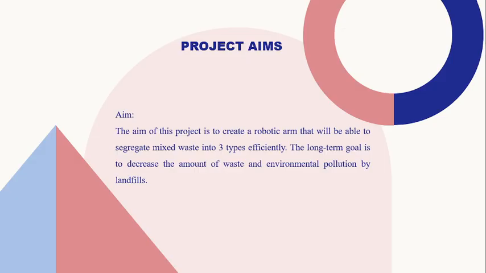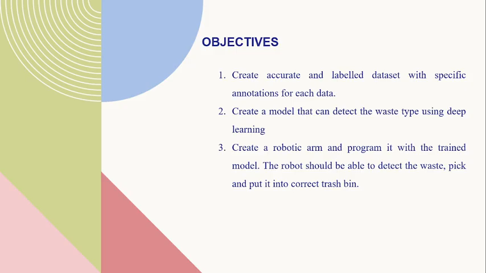Next, I would like to continue with project aims. The aim of this project is to create a robotic arm that will be able to segregate mixed waste into 3 types efficiently. The long-term goal is to decrease the amount of waste and environmental pollution by landfills. Here you can see my objectives.